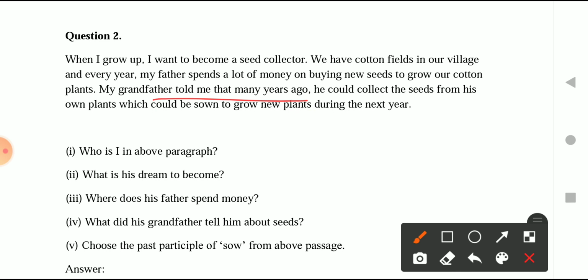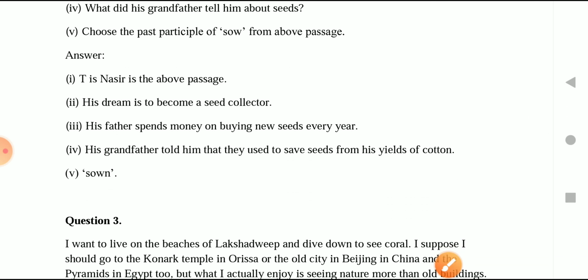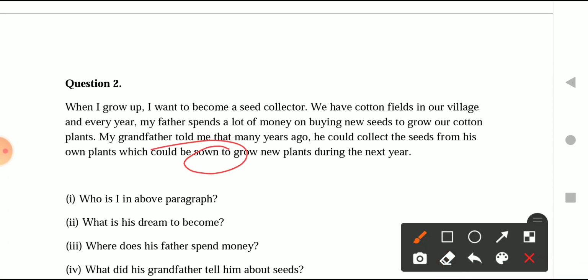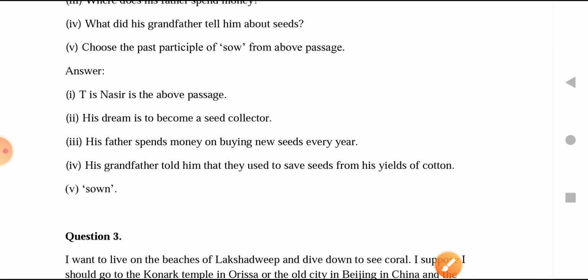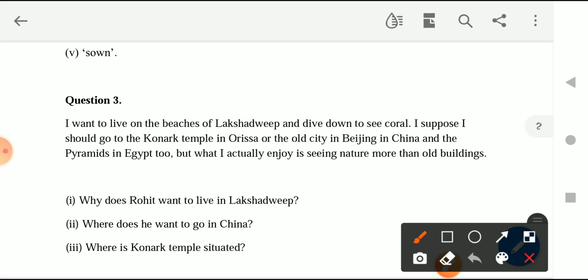Next is, choose the past participle of sworn from the above passage. Okay, the past participle of sworn is, yes, try to find out the similar word. If you can see in the paragraph, that is here, sworn. Okay, next paragraph. Okay children, now let's see the next one.